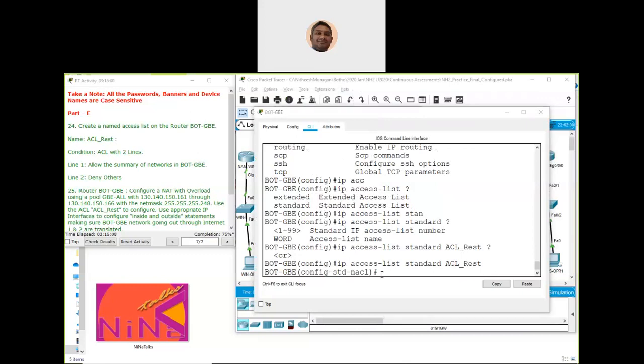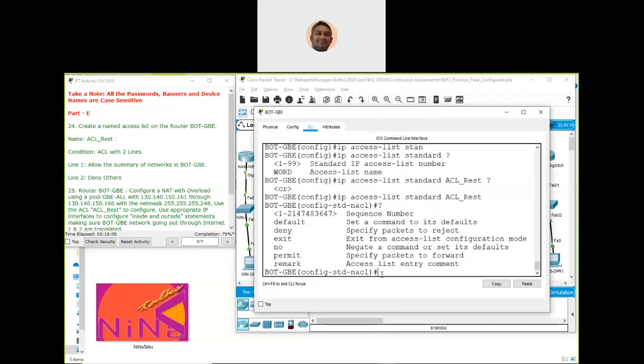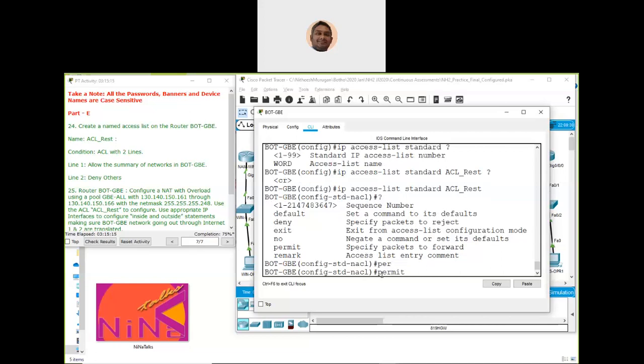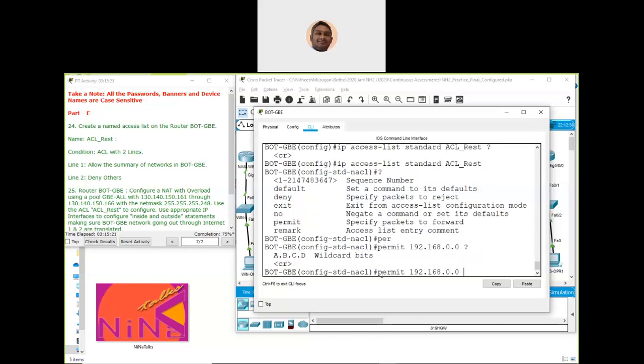Then either we are going to do a permit or we are going to deny. This one is allowed, so it's permit 192.168.0.0. Here we are going to give the wildcard mask, not the subnet mask, for the summary.